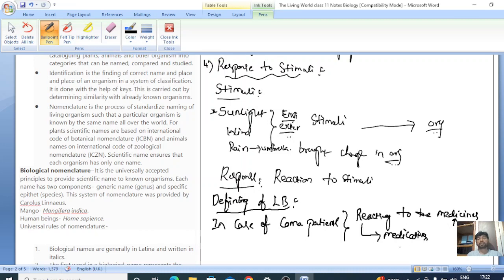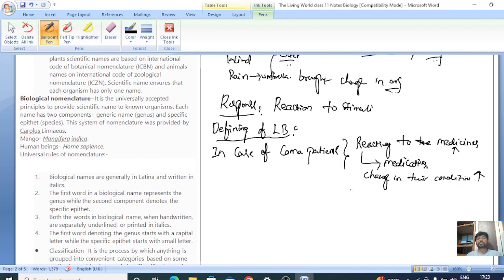The response will be change in their condition, improvements in their condition.